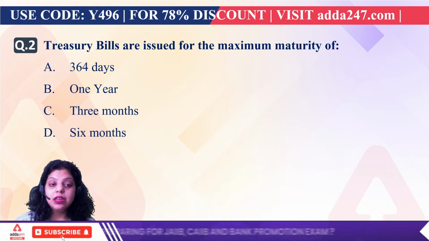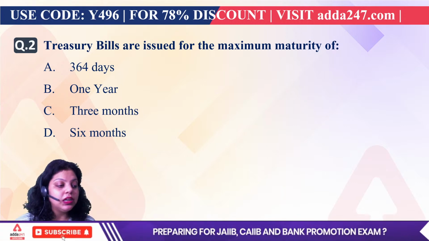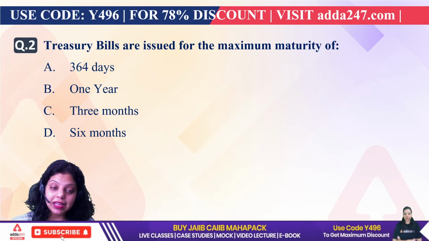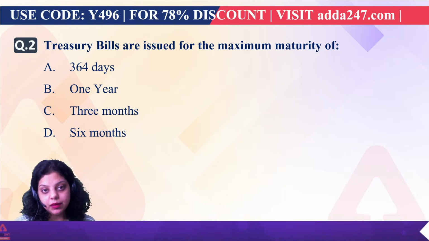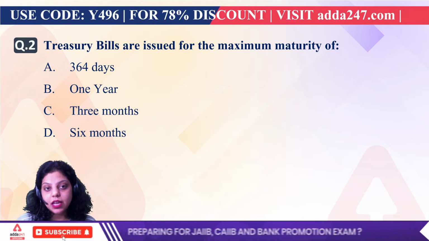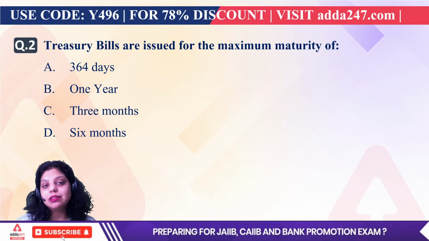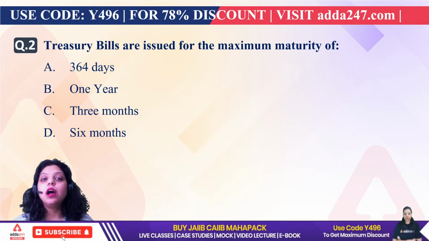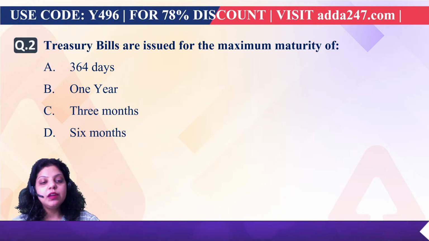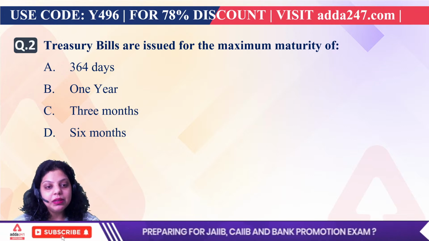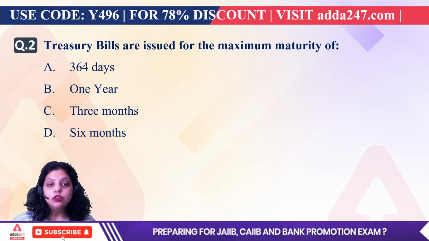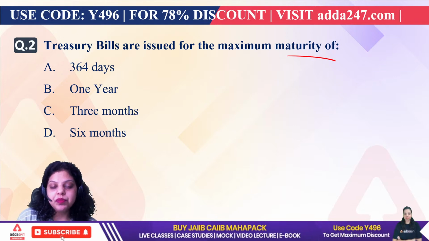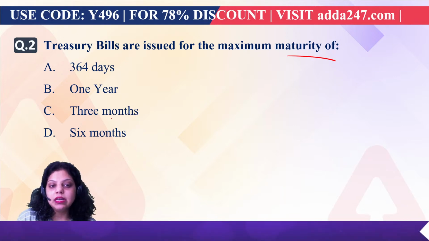But when it comes to raising money from the market, what does the government of India mostly do? RBI sells the securities of government of India. RBI is an agent of government of India. That's why all the selling and purchasing of government security is performed by RBI on behalf of government of India. Here we are talking about treasury bills, also known as T-bills. T-bills are issued for a maximum maturity of 364 days.